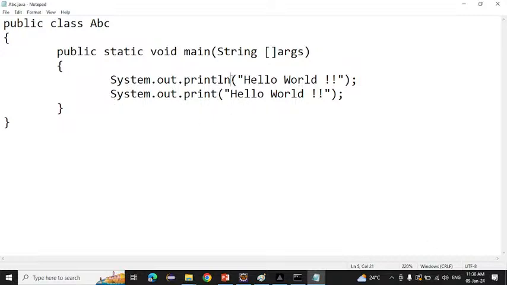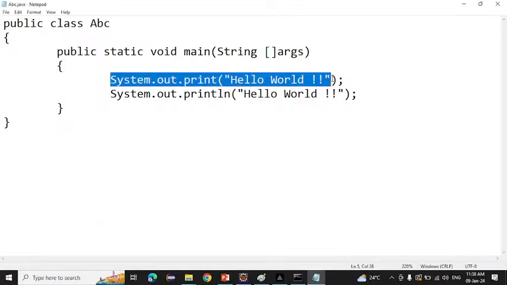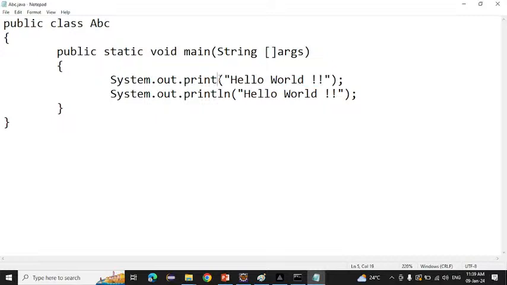Now if I remove the ln from here and write print only, we'll see what will happen. Save the code, compile the code, and run the code. See, now we are getting it beside. This line simply prints hello world, and whatever comes after is printed as a continuation on the same line. If you write ln, it means print hello world and then print the next thing on the next line. That is the difference between print and println. ln means the next line. You have to know this.